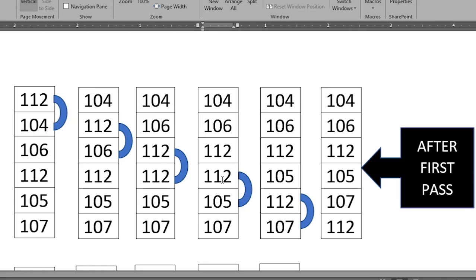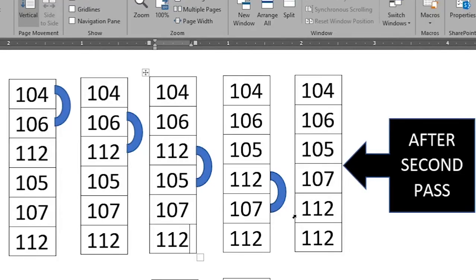Then we compare 112 with 105, because 112 is more than 105, then we just swap it. And at last we compare 112 with 107, because 112 is more than 107, then we just swap it. So after first pass, you can see the elements of our list are 104, 106, 112, 105, 107 and 112. Okay.